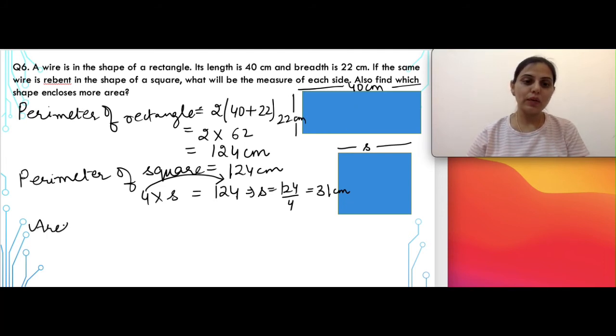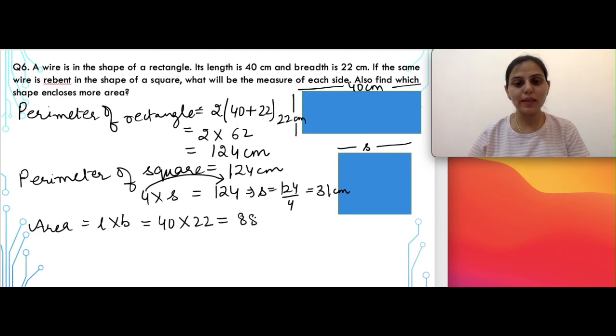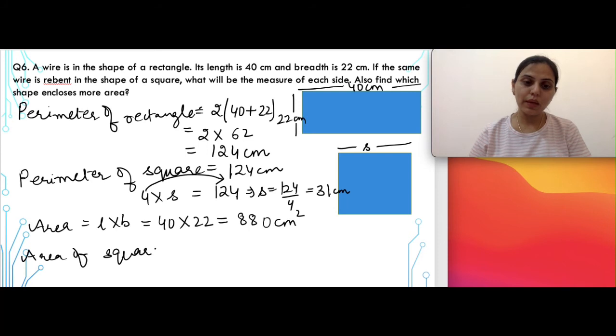So first we calculate area of rectangle, that is length multiplied by breadth, or this will be equal to 40 multiplied by 22. So when you multiply these two terms, you'll get the answer as 880 centimeter square. Similarly, when you are finding the area for square, so area of square is equal to 31 multiplied by 31.